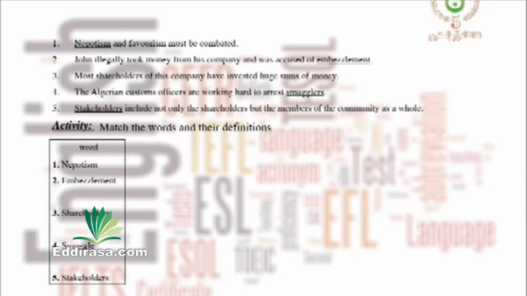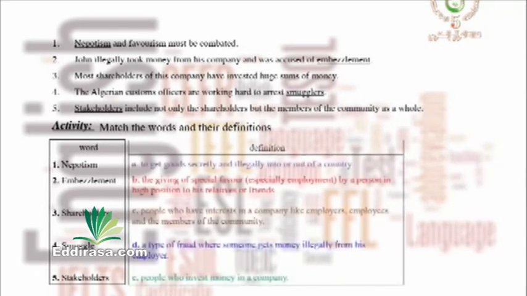Right. People who get goods secretly and illegally into or out of a country. So it starts with a plural noun. The second definition, the giving of special favor, especially employment, by a person in high position to his relatives or friends. This is a singular.